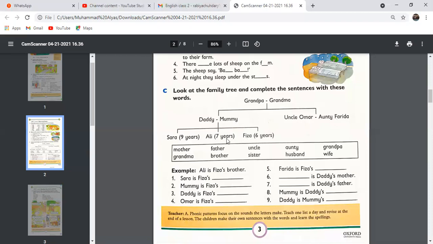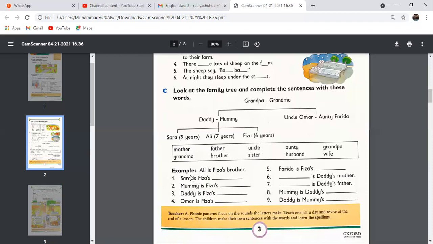So Sarah, Ali, and Fizza are the children, and mommy and daddy are their parents, and grandpa and grandma are the grandparents, and Uncle Umar and Auntie Farida are the uncle and aunt of Sarah, Ali, and Fizza. So this is a family tree. The words in the box are given to fill in the blanks.